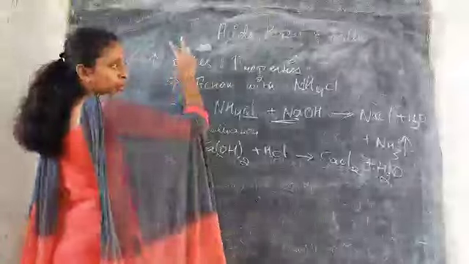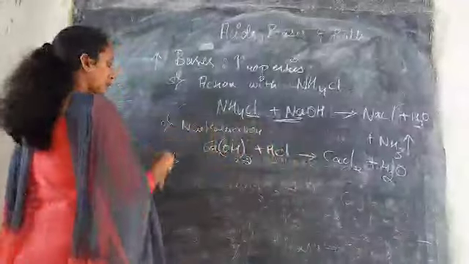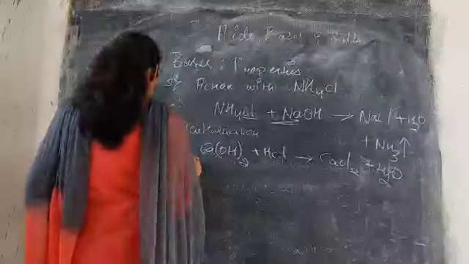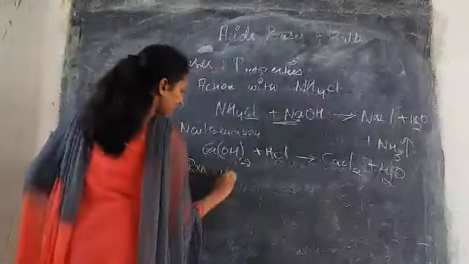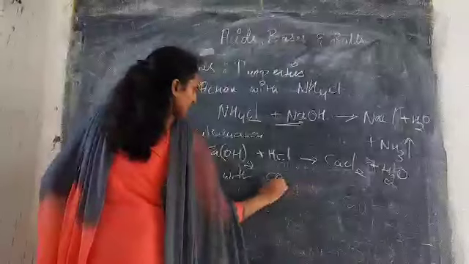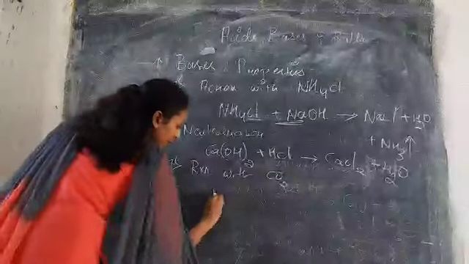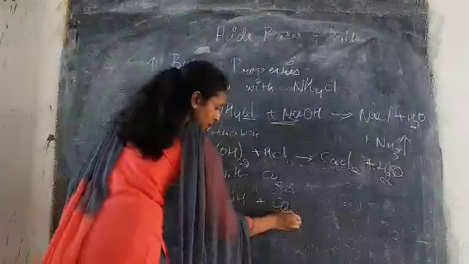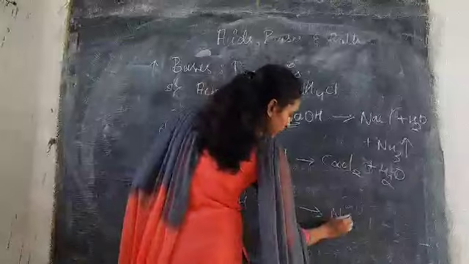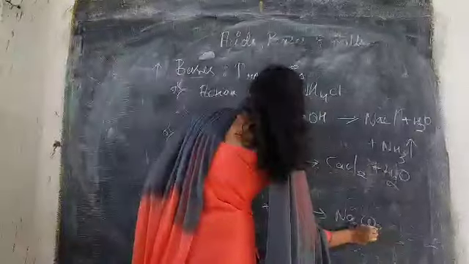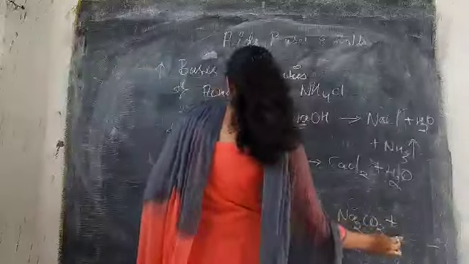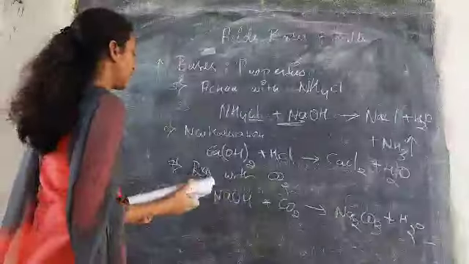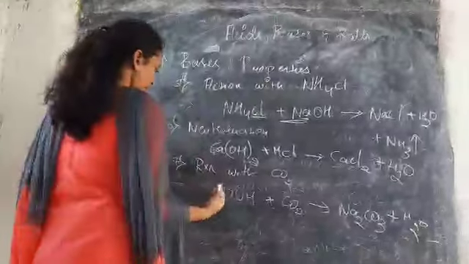So the next reaction is when you treat it with carbon dioxide, it forms a carbonate. When you treat carbonates, carbon dioxide is the byproduct. When you treat it with carbon dioxide, carbonate will be the product. So reaction with carbon dioxide: when a base, NaOH or KOH, is treated with CO2, it will form Na2CO3 plus H2O, water as a byproduct. So this is about the reaction with carbon dioxide.